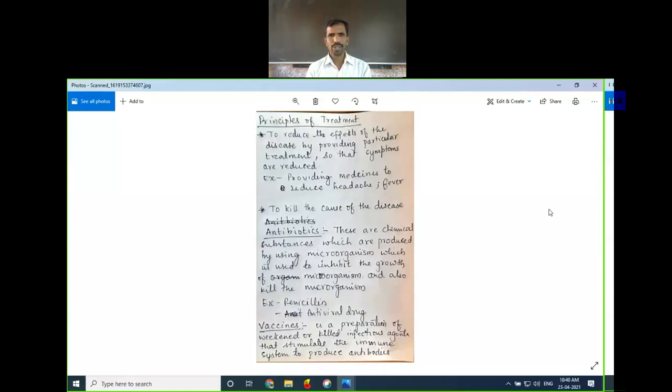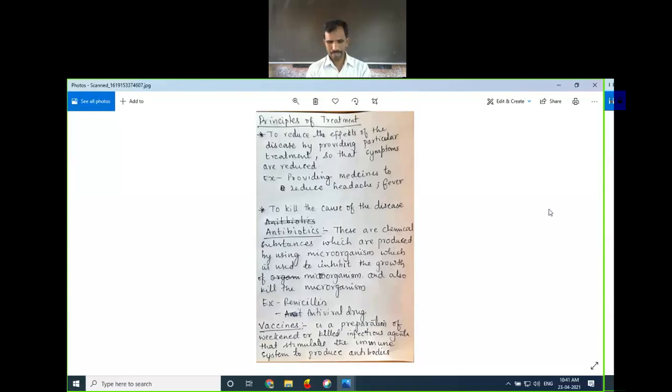When you go to a doctor, you will tell the symptoms: I'm having a headache for 2 to 3 days, I'm having a fever, I'm having a cough. Some symptoms you will tell. On that basis, the doctor will decide what happened to you, which disease you are suffering from. He will provide medicine which reduces the symptoms of the disease. By providing the medicine, the symptoms get reduced and you feel all right.